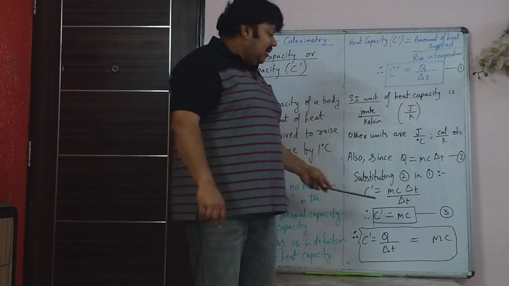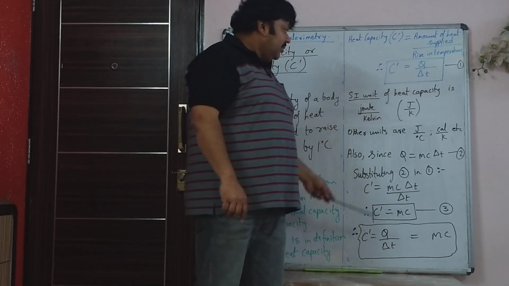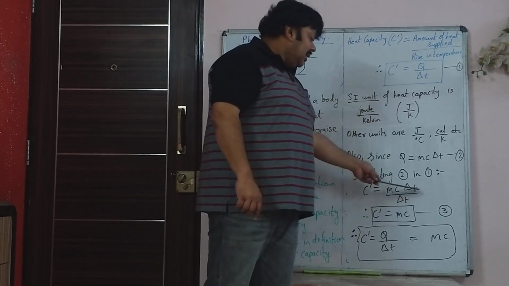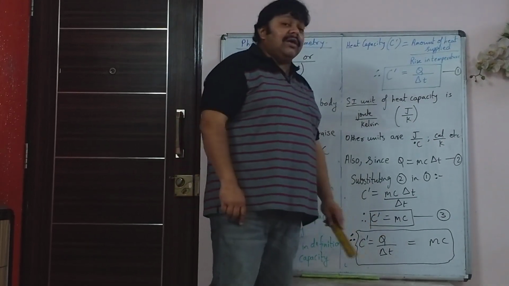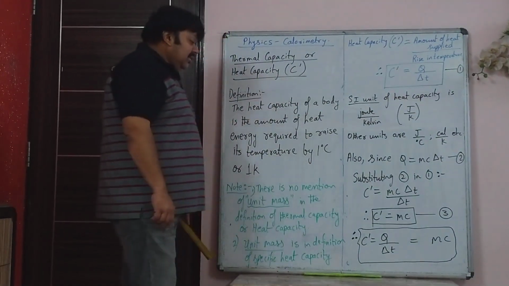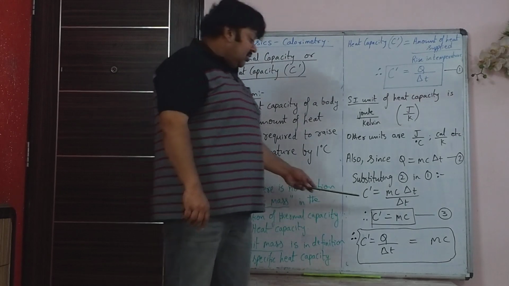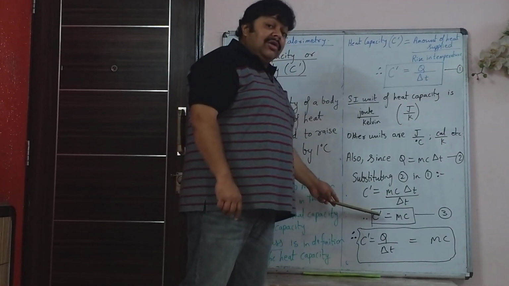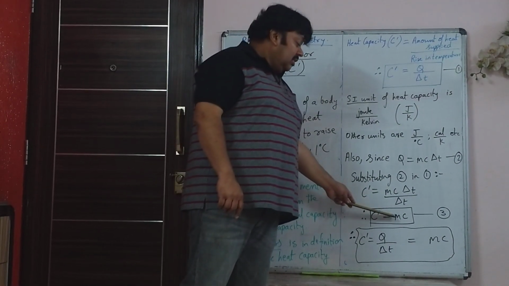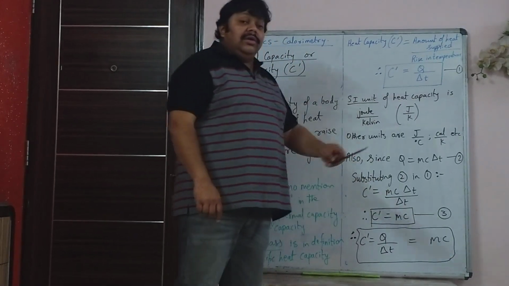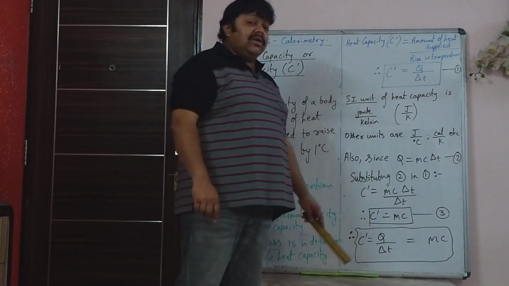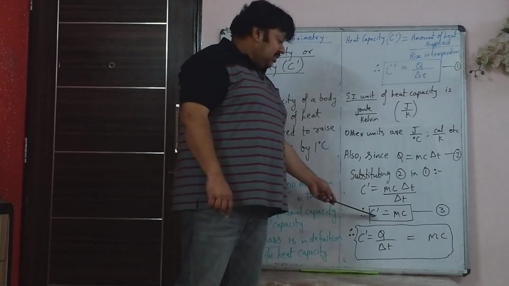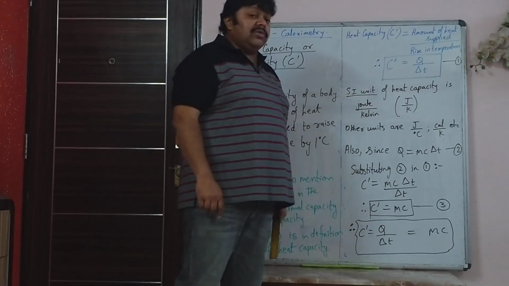So instead of that, if you write M C delta T upon delta T, then delta T and delta T will cancel and you will get C dash is MC. C dash is MC means heat capacity or thermal capacity is equal to mass into specific heat capacity. Small c is specific heat capacity. So capital C dash is equal to M into C.